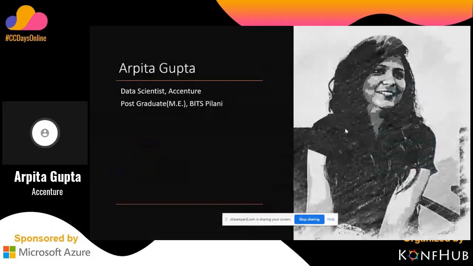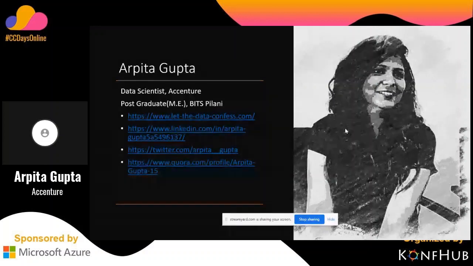I'm Arpita Gupta, working as a data scientist in Accenture. I have done my post graduation from BITS Pilani. You can reach out to me through LinkedIn, Twitter, Quora, and also check out my posts on letthedataconfess.com where I write about machine learning related topics.